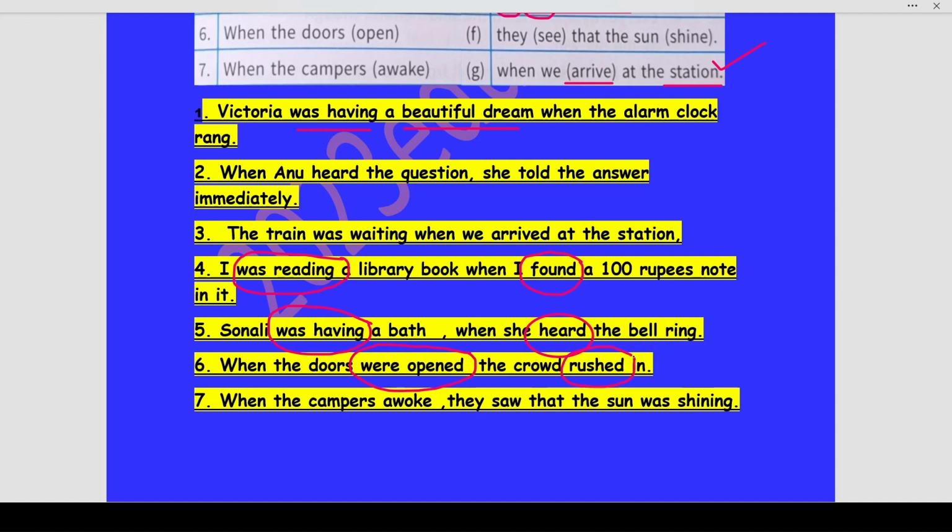This is a regular verb. What is a regular verb? Which takes ed after it. Rush is the main verb. After that, we added ed. So, this is a regular verb.